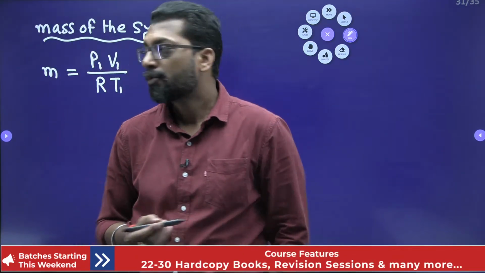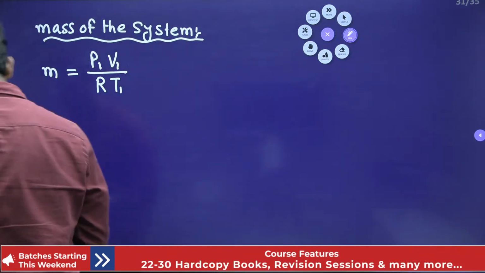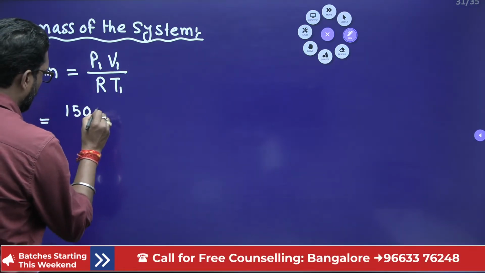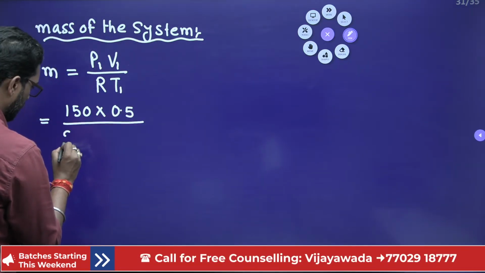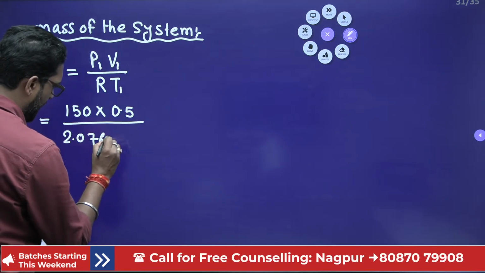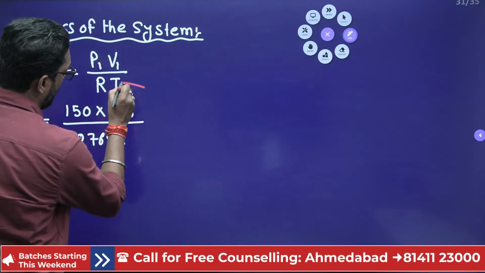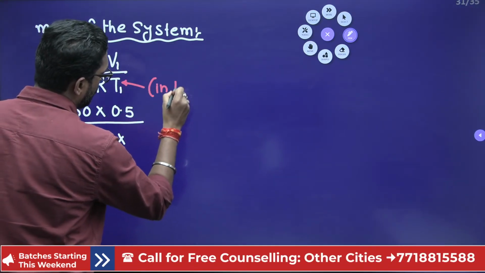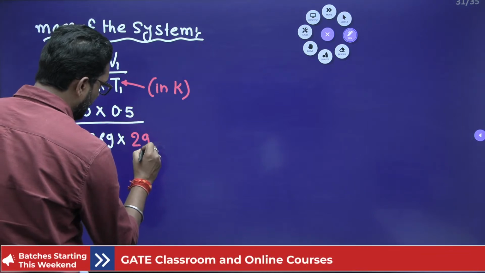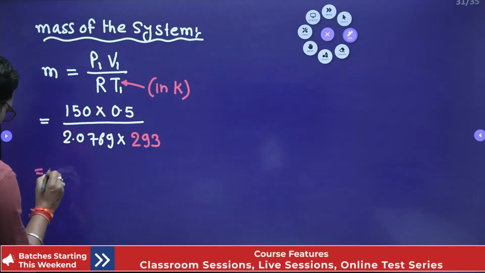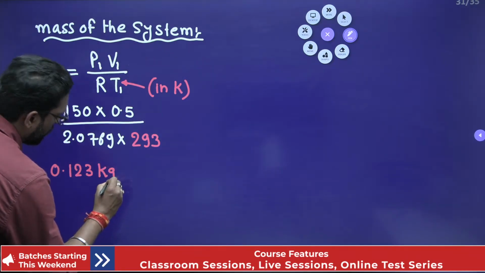You have P, it is given 150 kilopascal. What is V1, the initial volume? 0.5 meter cube. R is given 2.0769, into temperature. This temperature is always in Kelvin, very important. Don't confuse. So 20 plus 273, 293. Solve this one. This is your 0.123 kg. So this is the mass of the system.